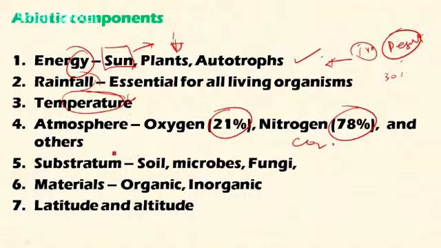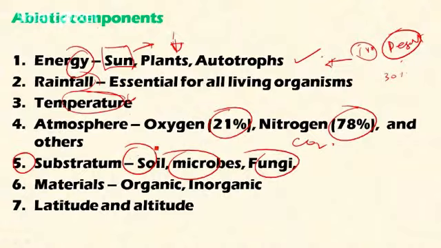The fifth factor is substratum. Substratum includes soil, microbes and fungi. Soil is the single most deciding factor for plant growth. If the soil is fertile, it can sustain diverse plant species, which in turn can sustain a different range of animal species. So soil is also an important abiotic component.